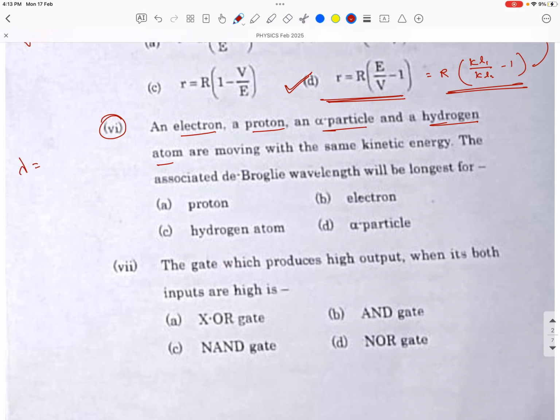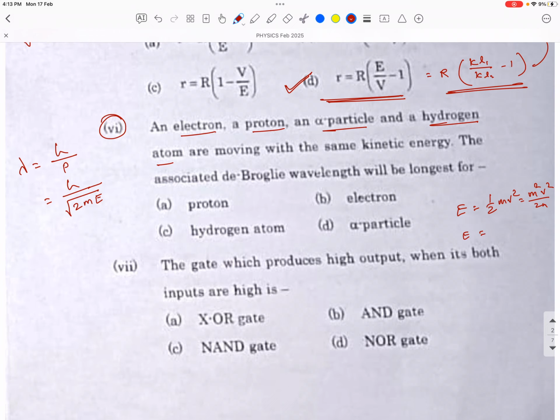So de Broglie wavelength in terms of energy, we can write h by p is the main formula, but that momentum we can write as under root 2mE. So this is the formula for the momentum. How do we get this formula? You know that kinetic energy is half mv square. If you multiply it by m and divide by m on the right hand side, we get m square v square by 2m.